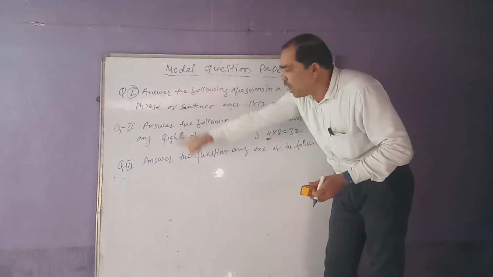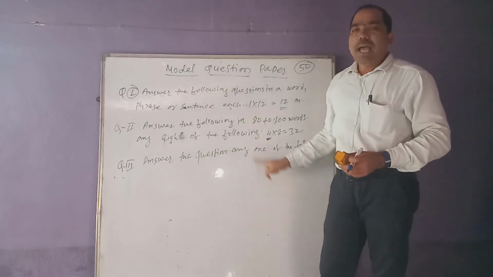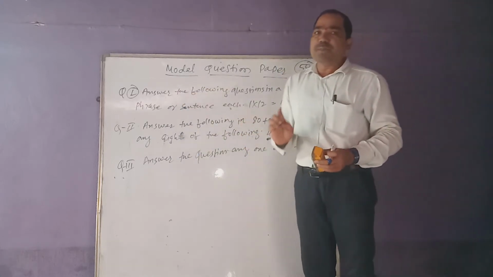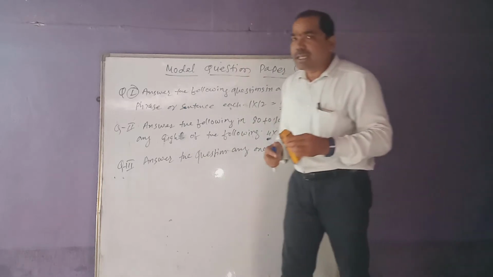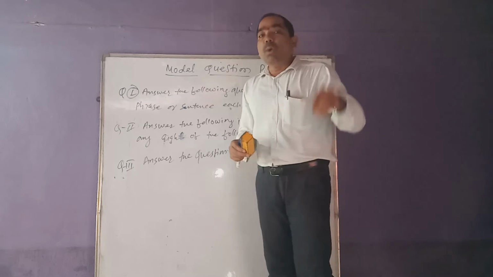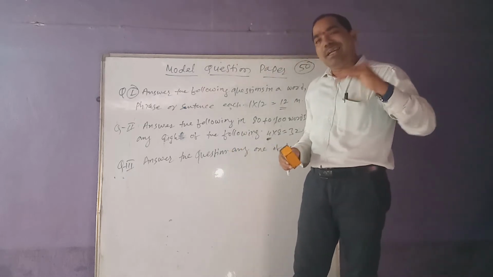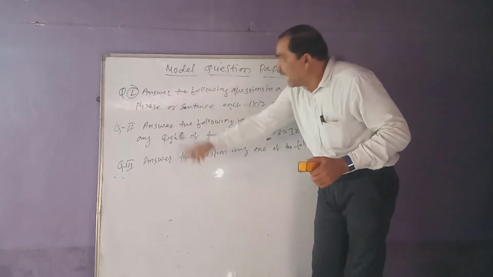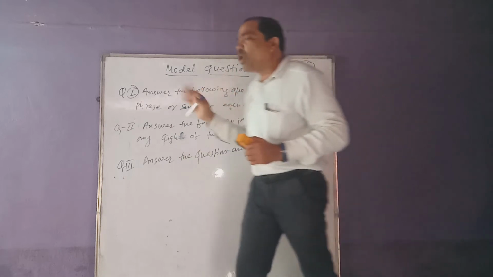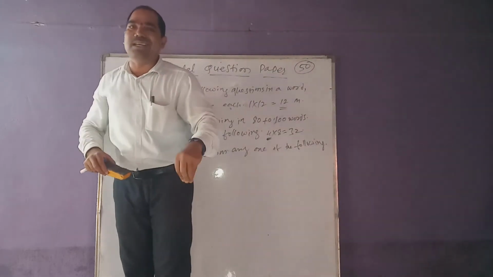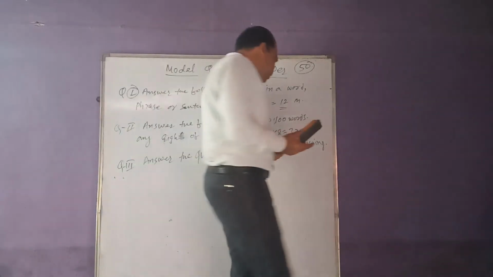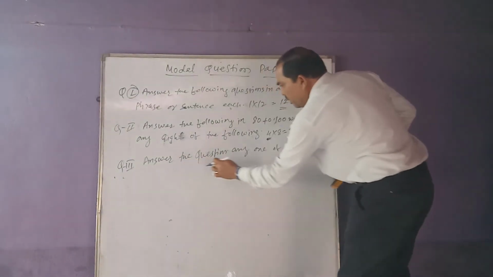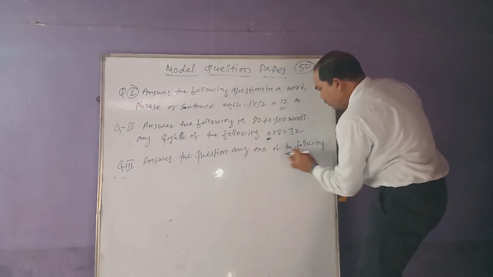Now, first of all, how do we score well? If we have to score well, we have to follow one of the keys, and that is a blueprint. What a blueprint is, we will discuss later on. But first of all, I am going to focus on the model question paper of PUC second year, the English subject. And remember, my dears, in this one it will be: answer the question, any one of the following.